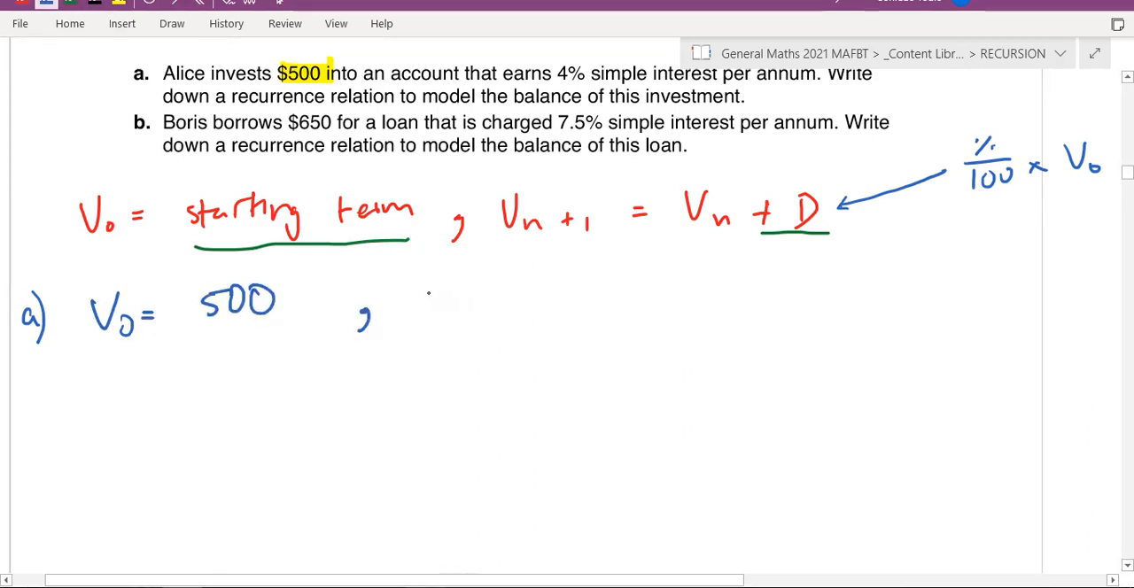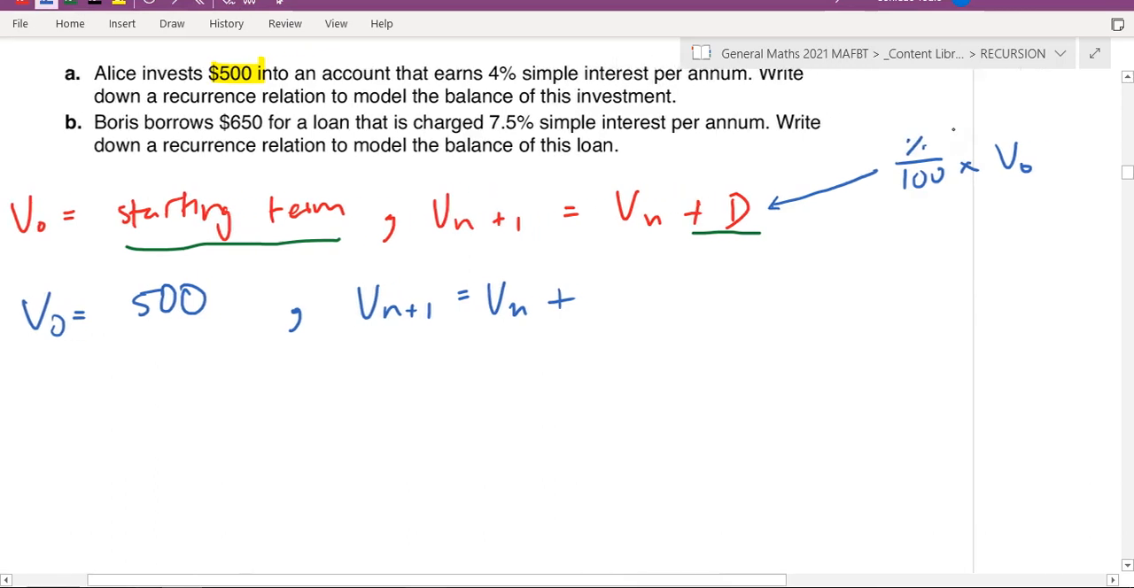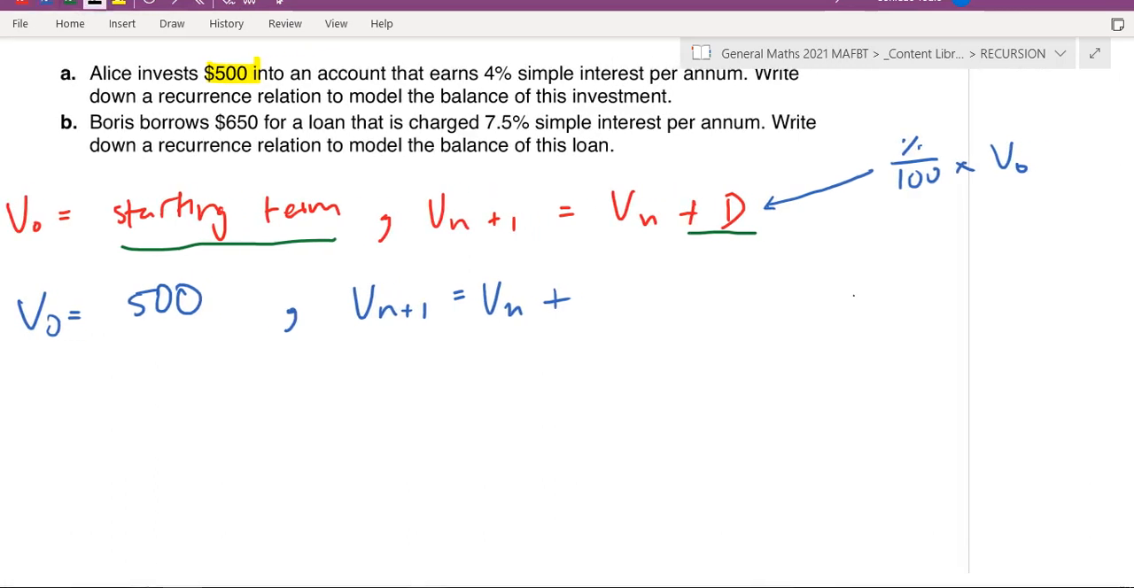Okay, and how do you get the next term? Vn plus 1 equals Vn plus... okay, well, let's have a look at the question. Account earns 4% interest per annum. So that means we're going to have to find what that D is using that rule that I wrote there. So it's going to be 4 over 100 times 500.